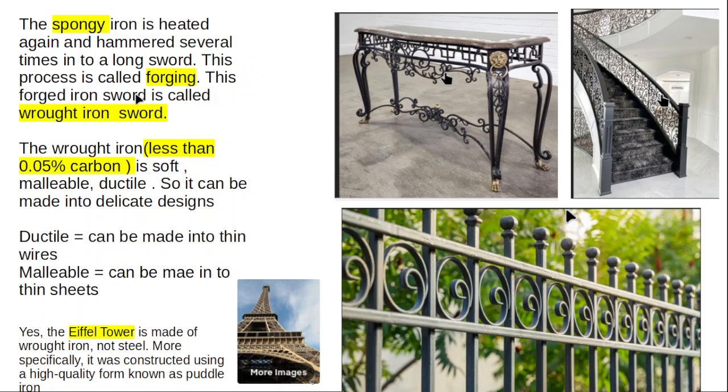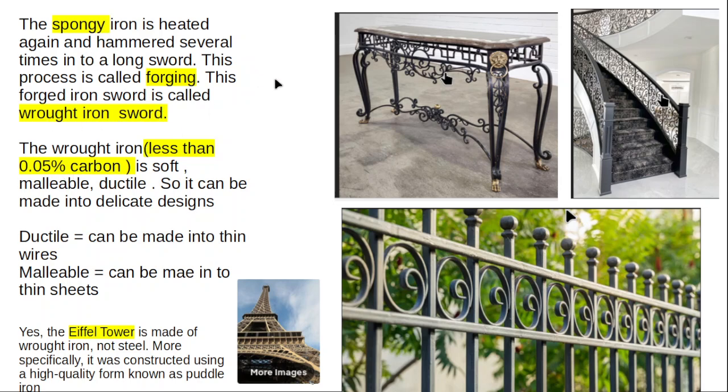Wrought iron is not very strong and not very soft, and in that state you can make very beautiful equipment. What I want to say is, first you will get pure iron. Pure iron is not good enough to make any useful things. Therefore you have to add very little carbon, less than 0.05% carbon. Then that pure iron is also called spongy iron. When spongy iron is heated and added with carbon less than 0.05%, that spongy iron becomes wrought iron.